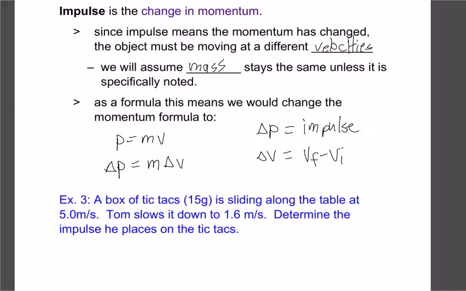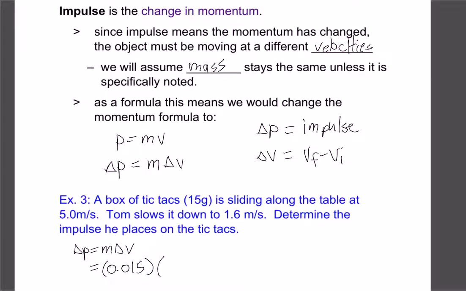Okay, so let's try this next example. So we have a box of Tic Tacs, 15 grams, sliding along a table at 5, and Tom's going to reach down and slow it down, and then it's going to only be moving at 1.6. So the question is, what is the impulse? So if we use our new formula, our mass is 15 grams, so let's change that to kilograms, so 0.15.